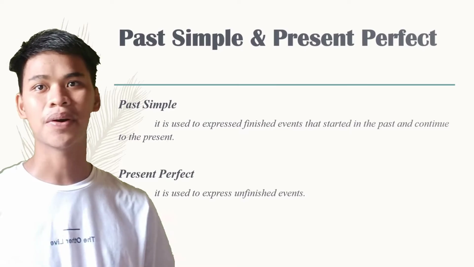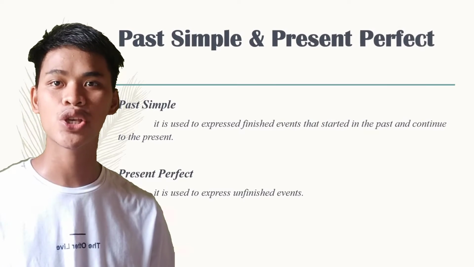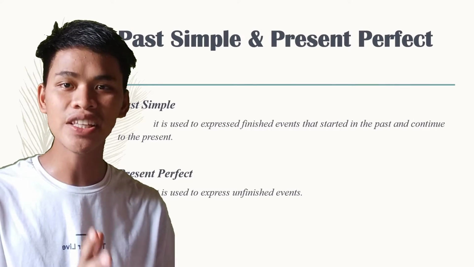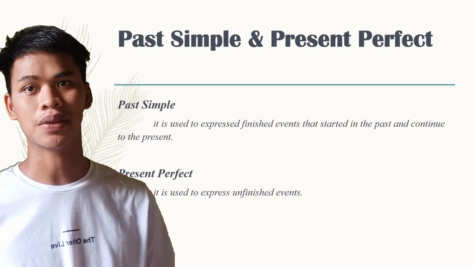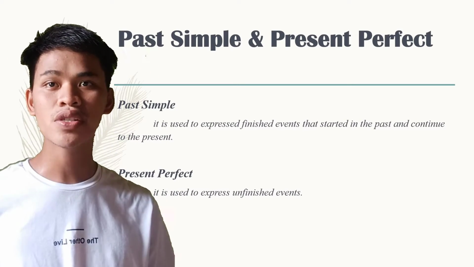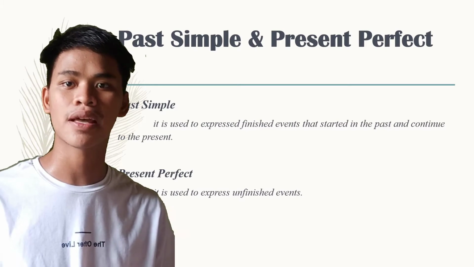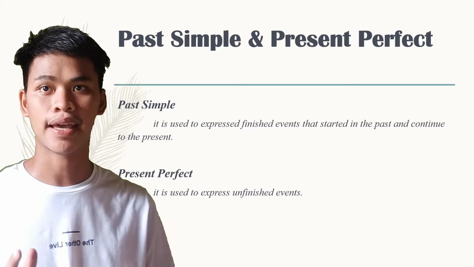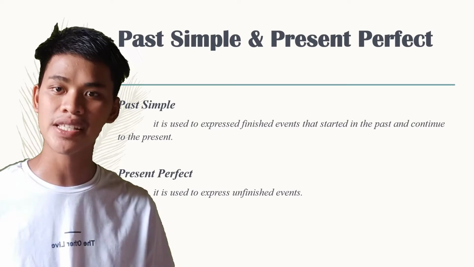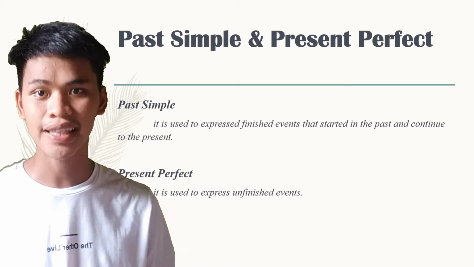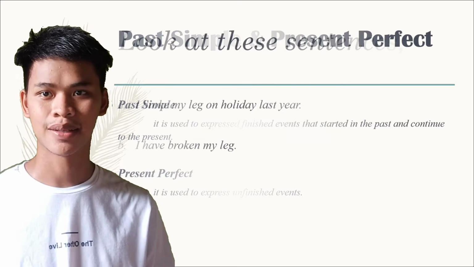So what is past simple? Past simple is used to express finished events that started in the past and continue to the present. So it means used to express finished events, tapos na siya sa pangyayari. So the present perfect naman is used to express unfinished events, hindi pa siya tapos.